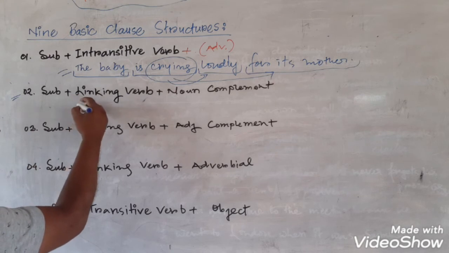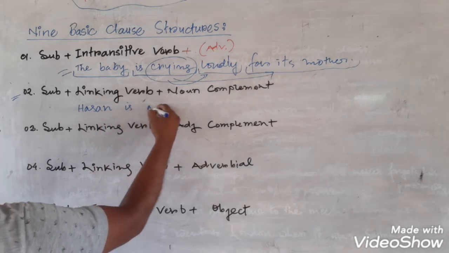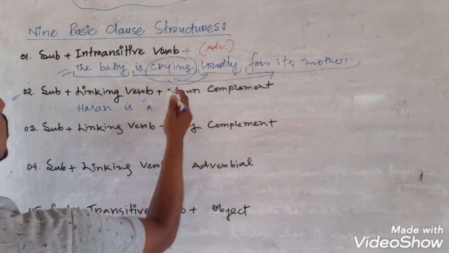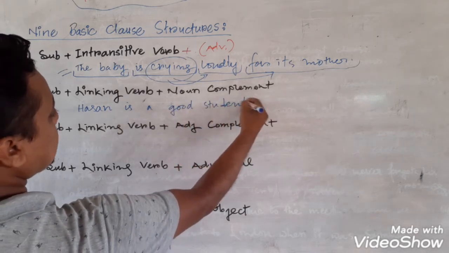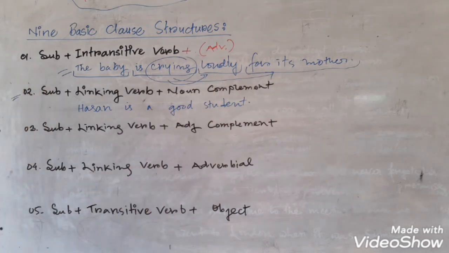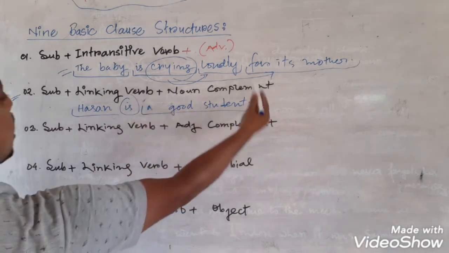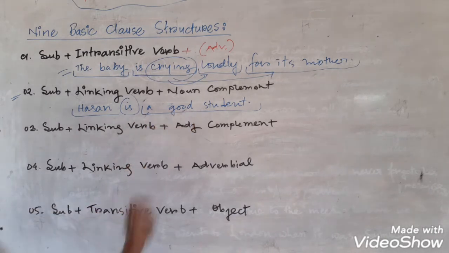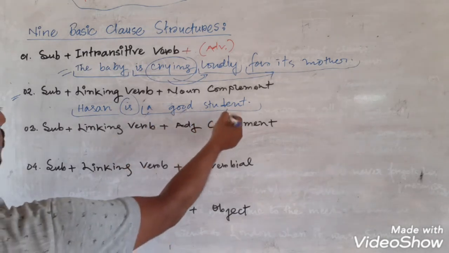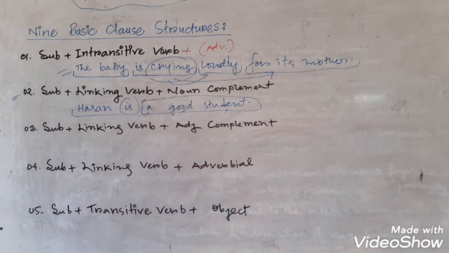Then come to the next structure, subject plus linking verb plus noun complement. So you see, if I say Hassan is a student, Hassan is a good student, or Hassan is a brilliant student. Hassan is a bright student. Here you can see Hassan is the subject, is is the linking verb, and a good student is a noun phrase. A is a determiner, good is a general adjective, and student is a noun. So a good student is a noun phrase following a linking verb.